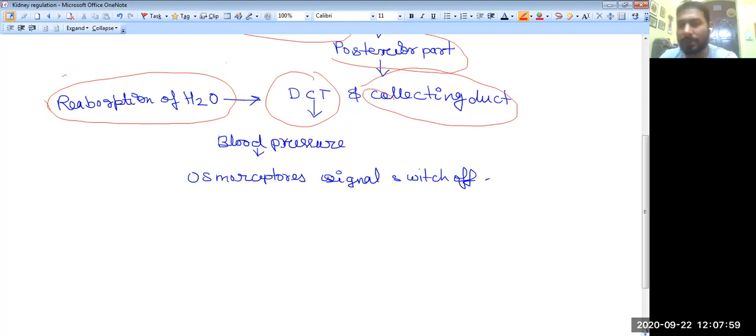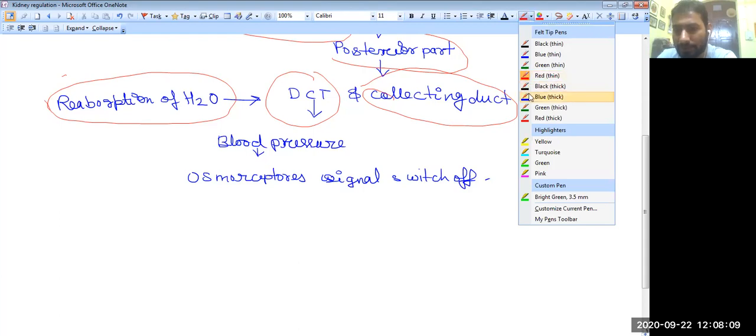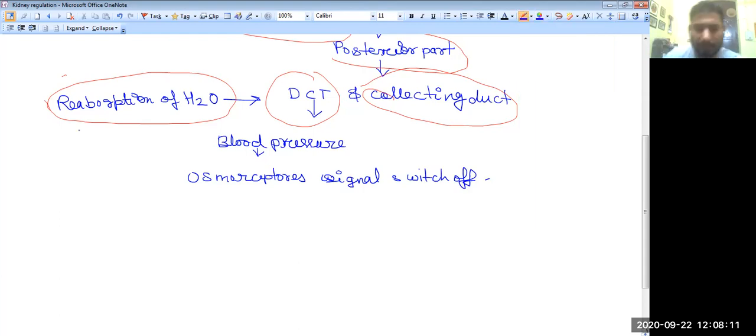So what is the role of the hypothalamus? The hypothalamus is provided with osmoreceptors.